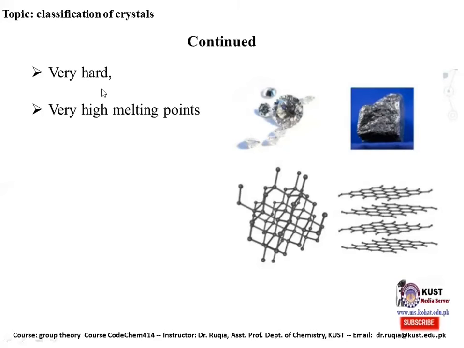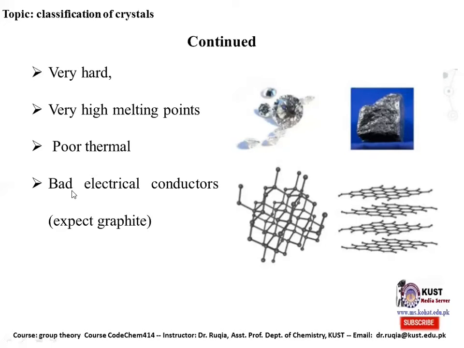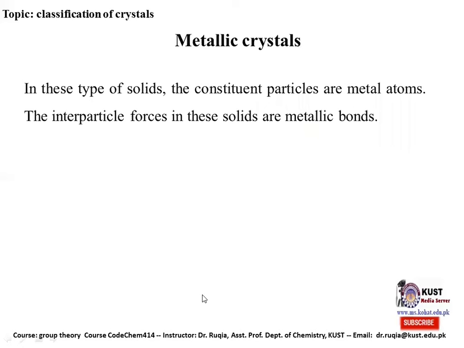The covalent crystals are very hard. You know about the diamond, it is the hardest material, with very high melting points, poor thermal conductivity and bad electrical conduction, except graphite. Graphite can conduct. Examples of these are diamond, quartz and silicon.